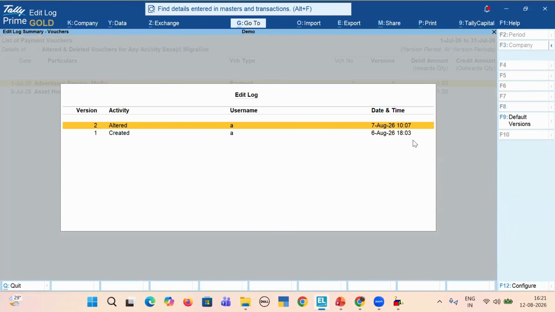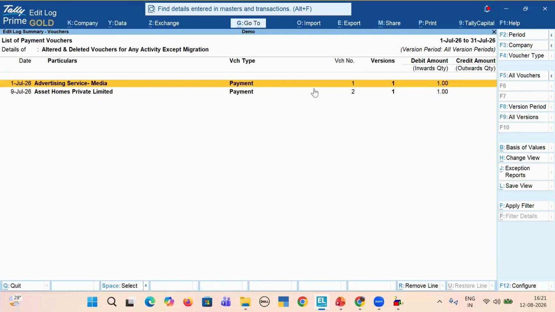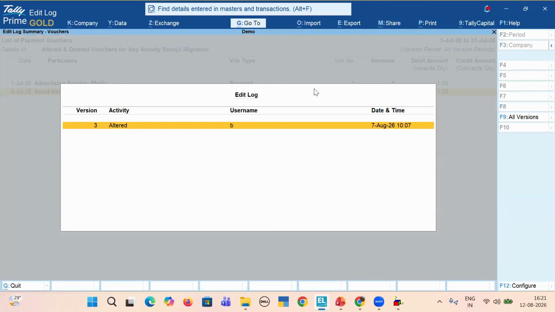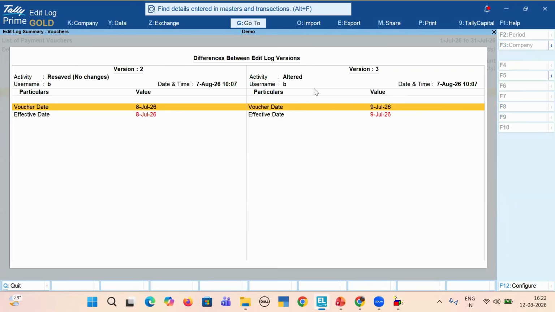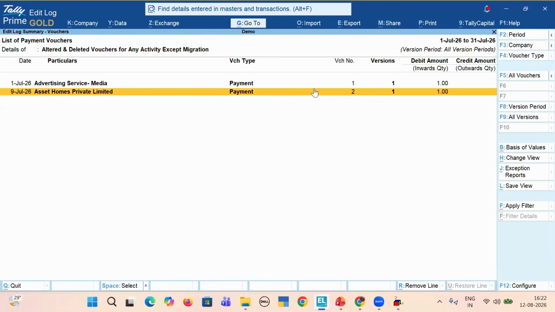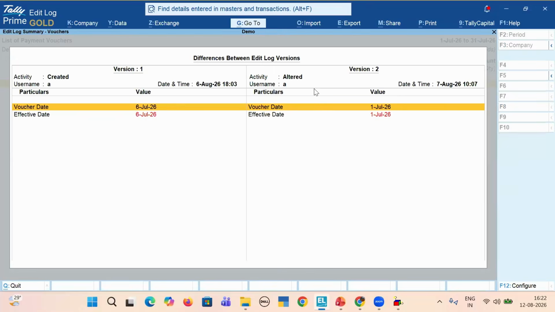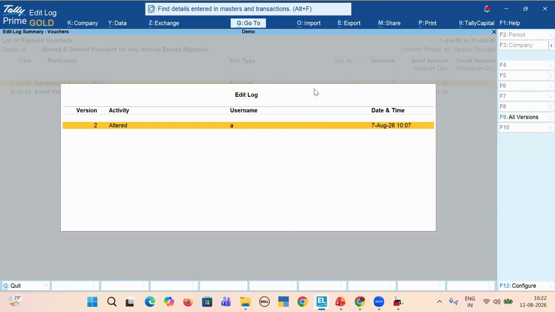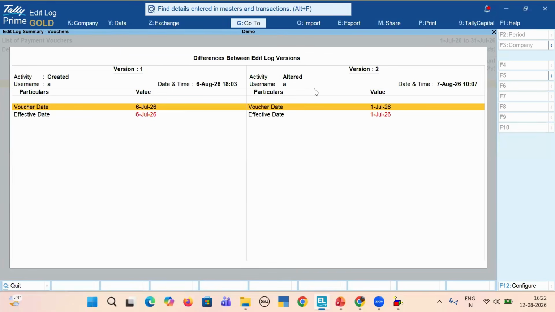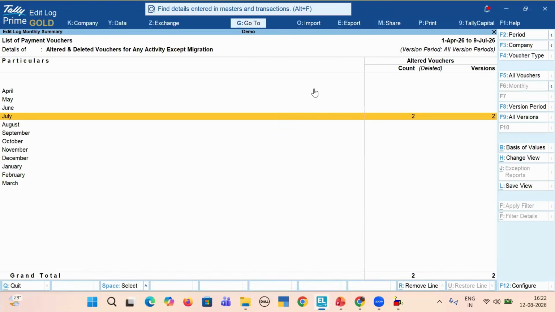They have altered and created. Again, this user A has created and altered. You can see what they have altered. They have altered the voucher date. So randomly, definitely you can go through this, to see what they have altered. So even a single word edited in the narration will also be detected in edit log.